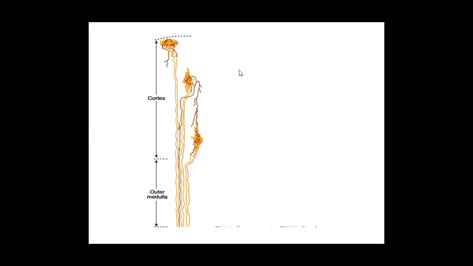So this is the glomerulus, the glomerular part of the nephron, which is situated in the cortex. And it is dipping down into the medulla. So this is the orientation of the nephron. Here only up to the outer medulla is shown, then it is cut. It dips down even in the inner medulla, at least some of the nephrons, at least the long loop nephrons. Now let us see what is the orientation of the vessels.